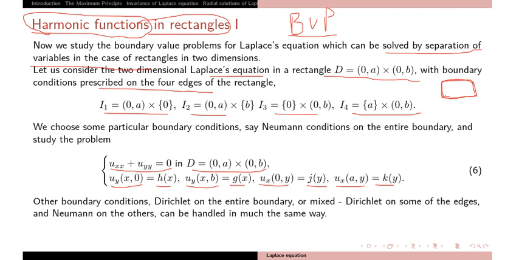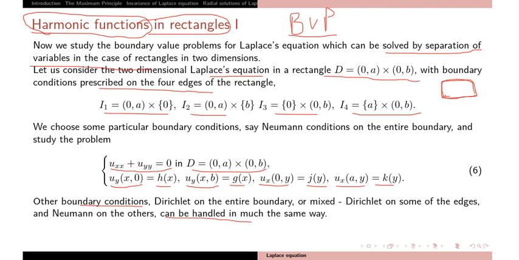So you have 4 boundary conditions, and these are Neumann boundary conditions. You can also study other boundary conditions, Dirichlet or mixed, and they can be handled in a similar manner.